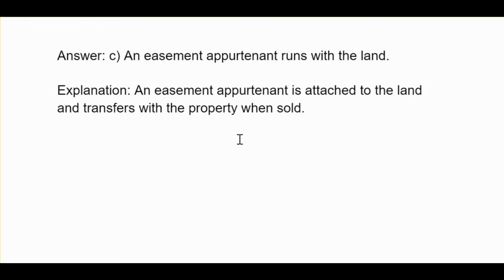C, an easement opportunity runs with the land. An easement opportunity is attached to the land and transfers with the property when sold.